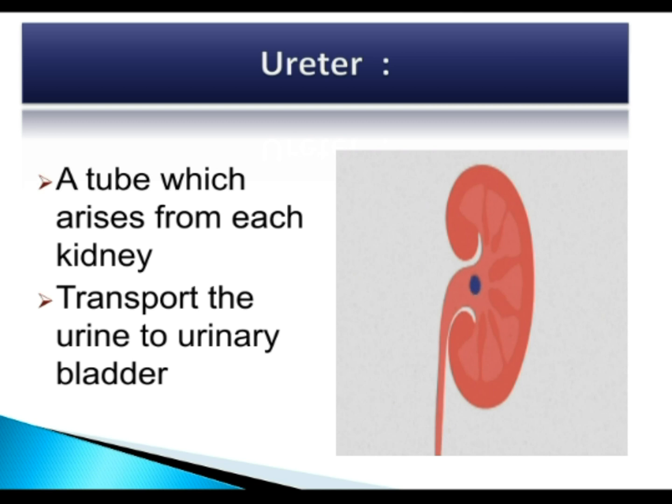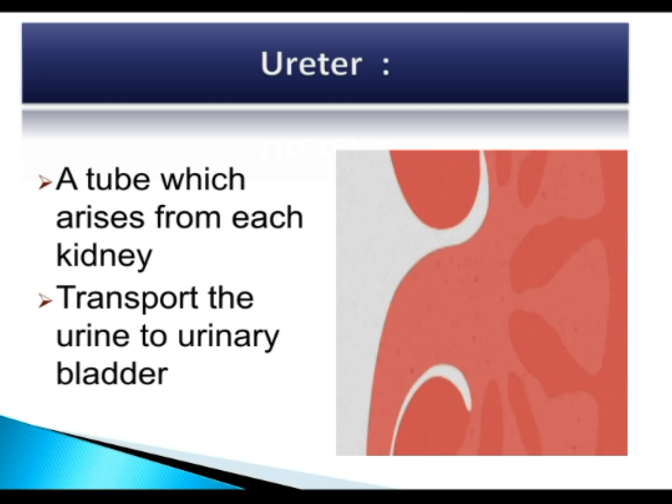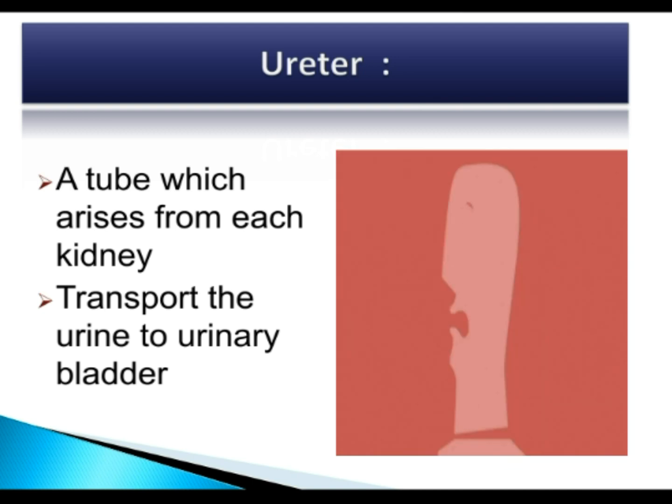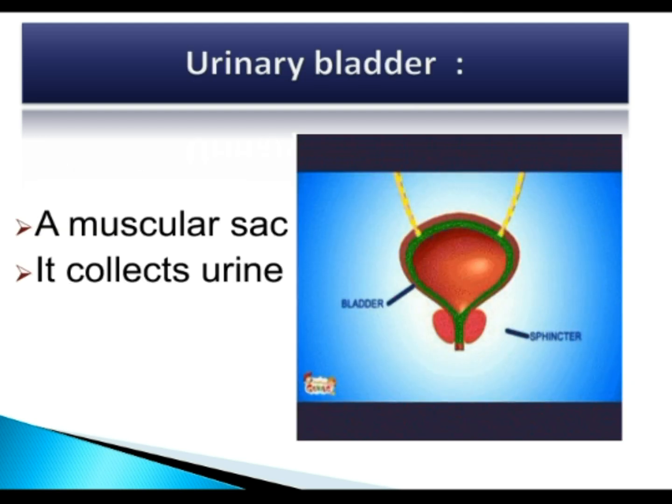Ureter. A ureter is a tube which arises from each kidney and enters the urinary bladder. In an adult human, the ureters are usually 25 to 30 cm long and they transport urine from kidney to the urinary bladder. On the other hand, urinary bladder is a muscular sac which collects the urine from the ureters.